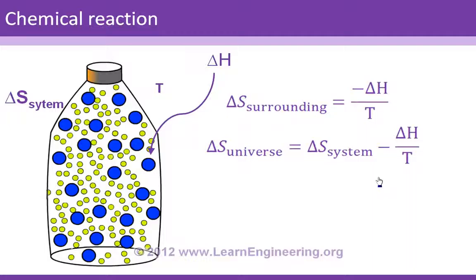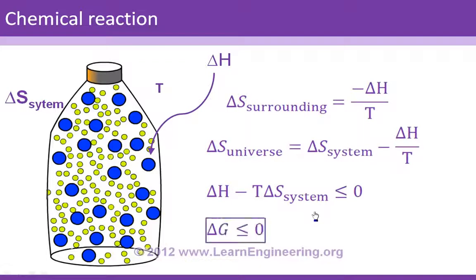Now let's try to rearrange this equation. Since temperature T is always positive, if I multiply this by minus T, then the inequality will become like this. When delta H minus T delta S is less than or equal to 0, this process is possible. And you can denote the left hand side of this equation as something called Gibbs free energy. In simple words, when the change of Gibbs free energy of a system is less than or equal to 0, that process is possible.